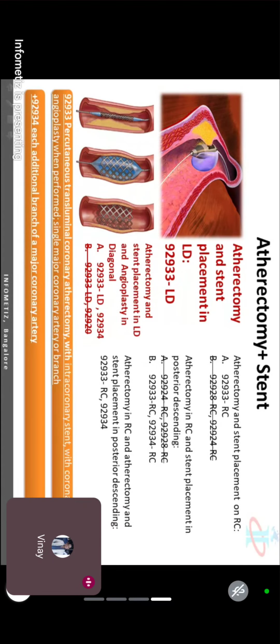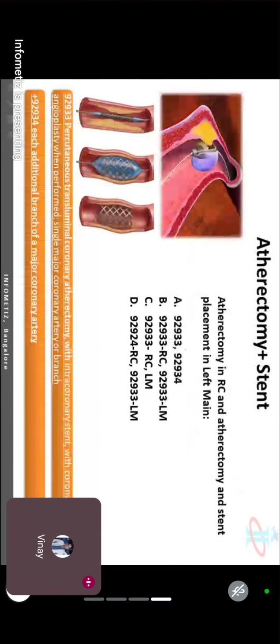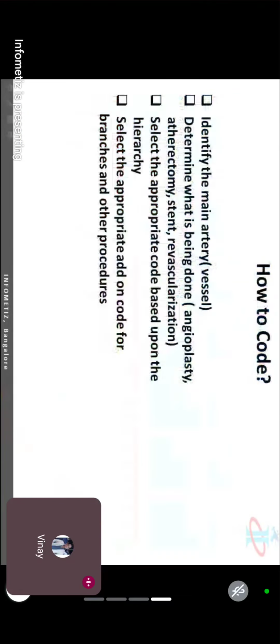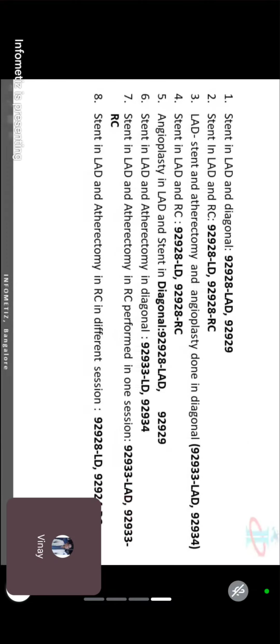Atherectomy in RC and stent placement in a posterior descending artery. I will come to this question. Okay, I will come to that question. This thing, check all eight scenarios and let me know where you have a confusion, and you must have confusion. If you do not have a confusion or doubt, it means either you are a super coder or you are not focusing on the class.